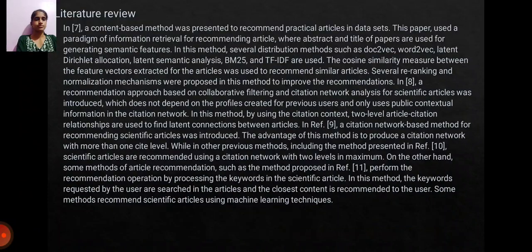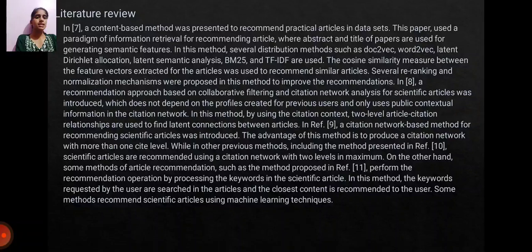Then the next is literature review. In one work, a context-based method was presented to recommend practical articles in datasets. This paper used information retrieval for recommending articles, where the abstract and title of papers are used for generating semantic features. In this method, several methods such as doc2vec, word2vec, latent Dirichlet allocation, latent semantic analysis, BM25 and others are used.